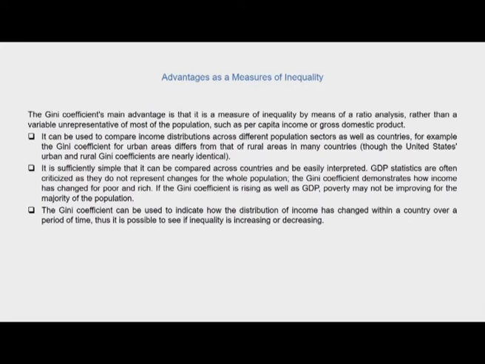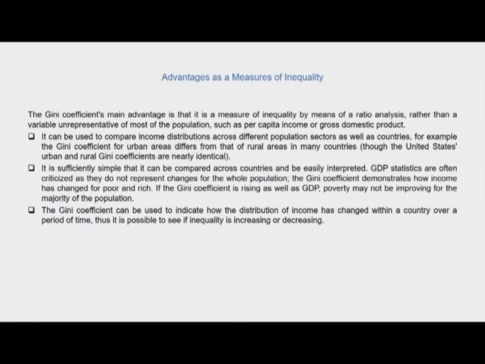So the GDP story tells us half the story, and the Gini coefficient completes the story by telling us how much the GDP growth rate has trickled down to the vulnerable sections of the population as well. So if the Gini coefficient is rising as well as the GDP, poverty may not be improving for the majority of the population.